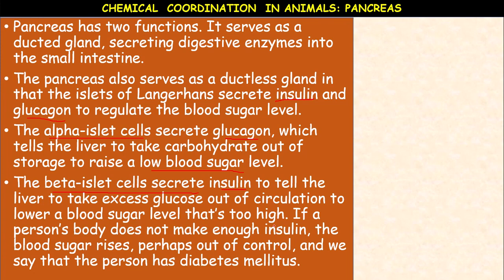The blood sugar rises, perhaps out of control, and that condition is called diabetes mellitus. What is diabetes mellitus? Diabetes mellitus is nothing but more sugar in the blood, uncontrolled levels of sugar in the blood. It is due to the insufficient secretion of insulin.